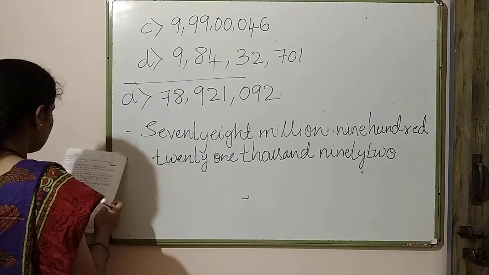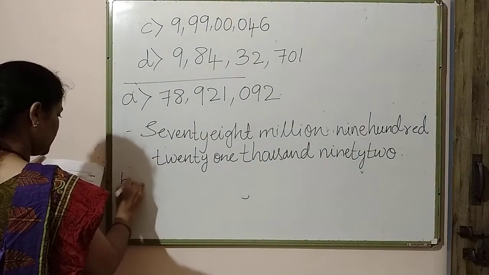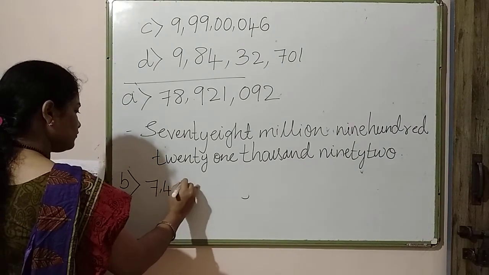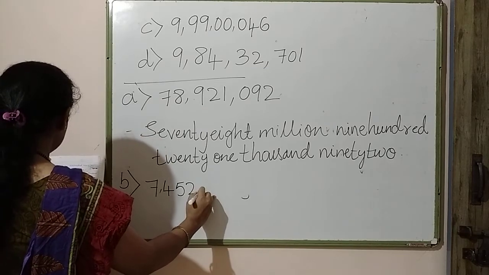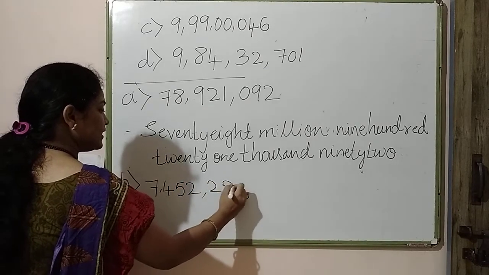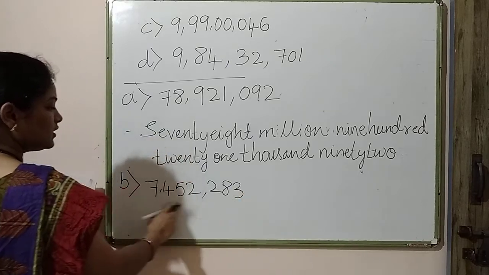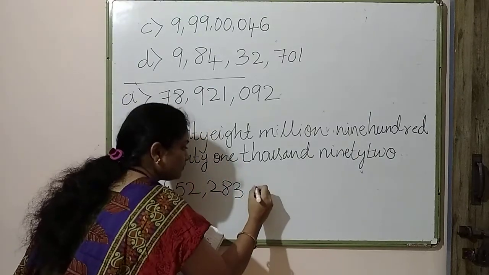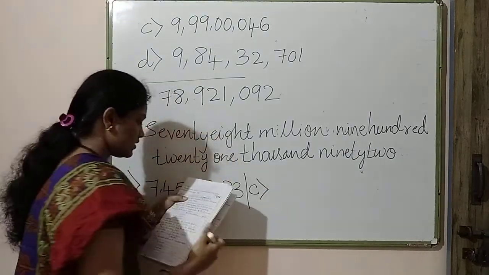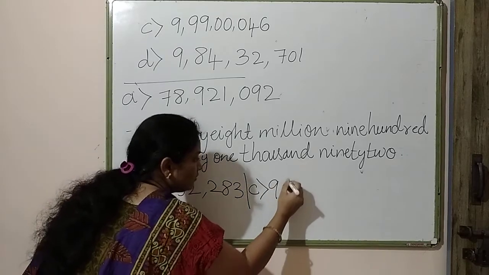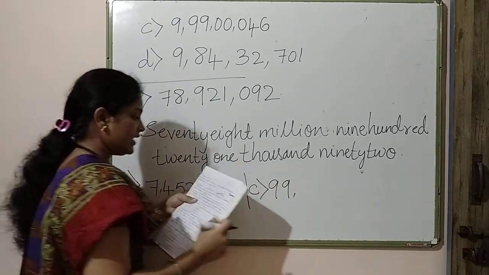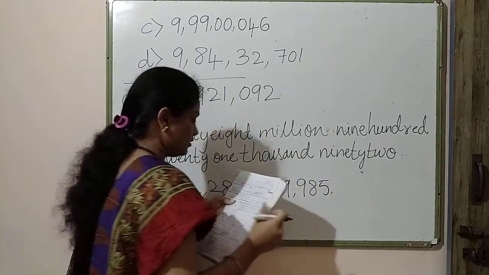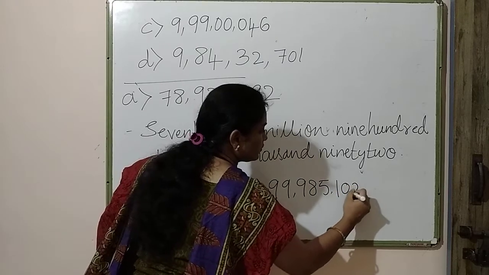Similarly, another 3 numbers are there. That is for homework. Just do it at home. I will give you the numbers. Second one is 7,452,283. I have already inserted the commas and you have to write the name of this number. The next one is 99,985,102.